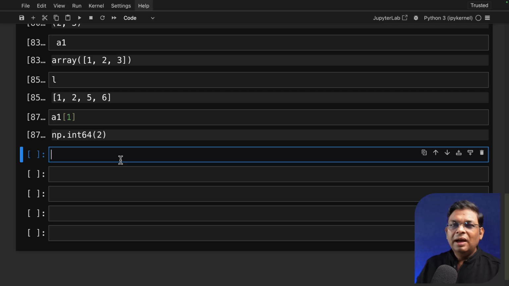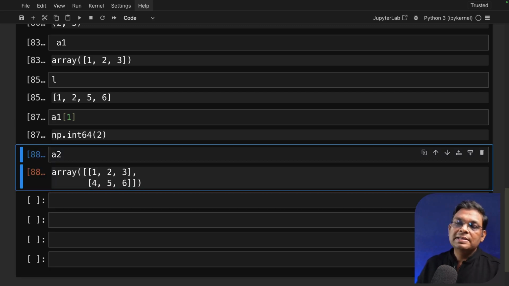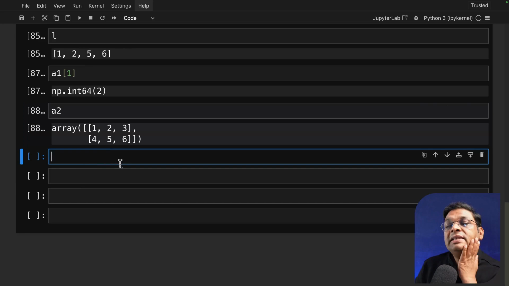Now, a little bit more challenging part is the two-dimensional array. Let's say that I want to select number 5. How do I reach it?